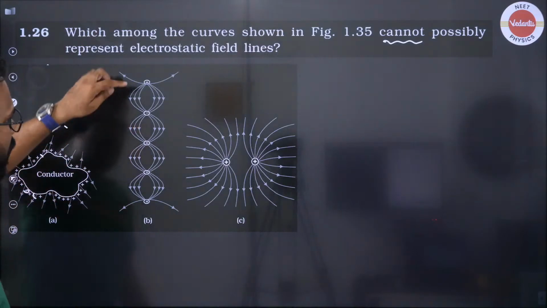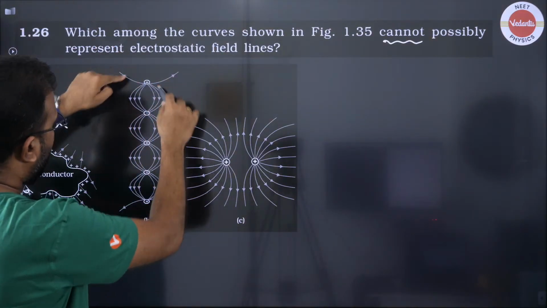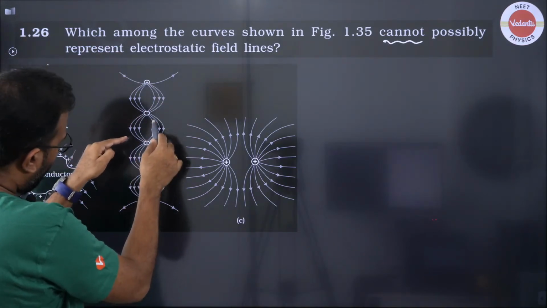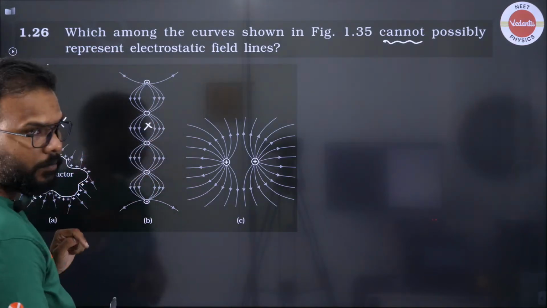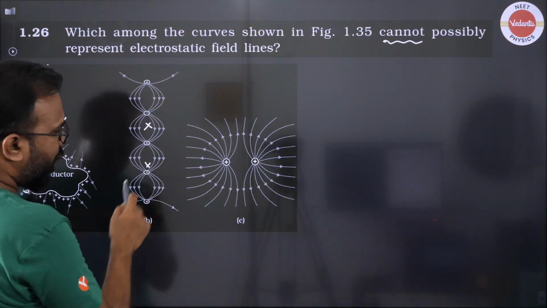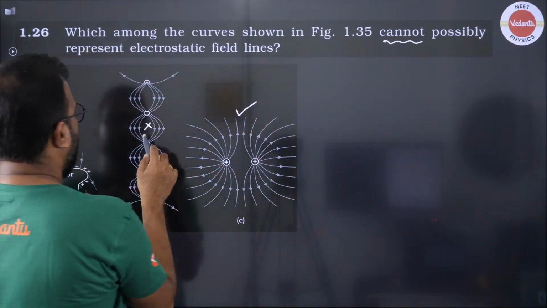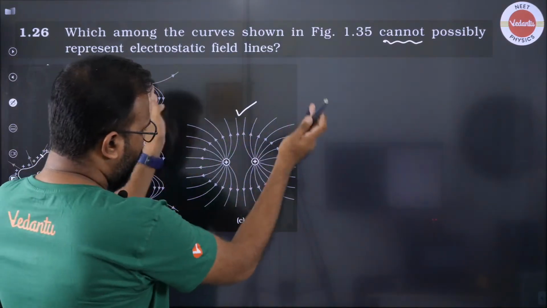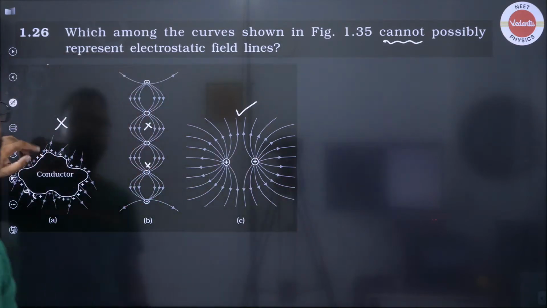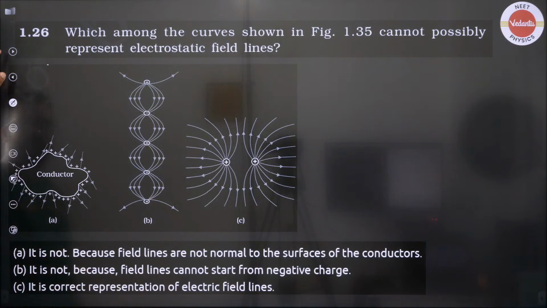Now this one you say that from positive electric field lines going away, but from negative also field lines are going away, not possible. Okay, for positive the electric lines cannot terminate there. But this one looks about right, because field lines are going away from the positive charge, they are repelling each other. So far the third one is the correct representation of electric field.